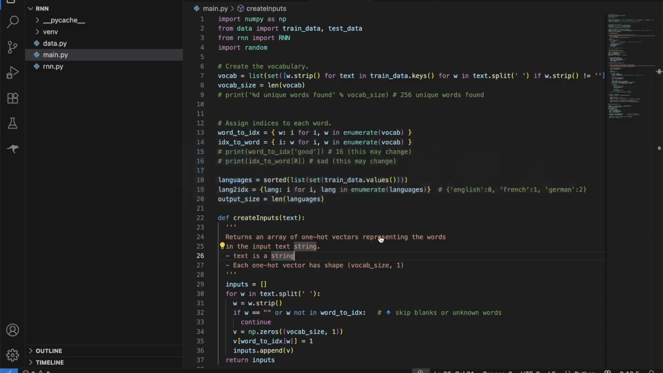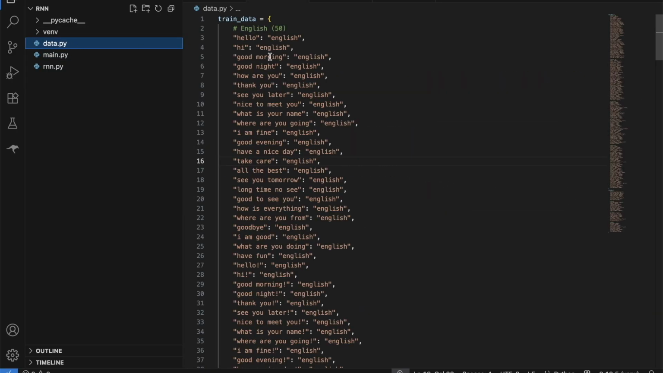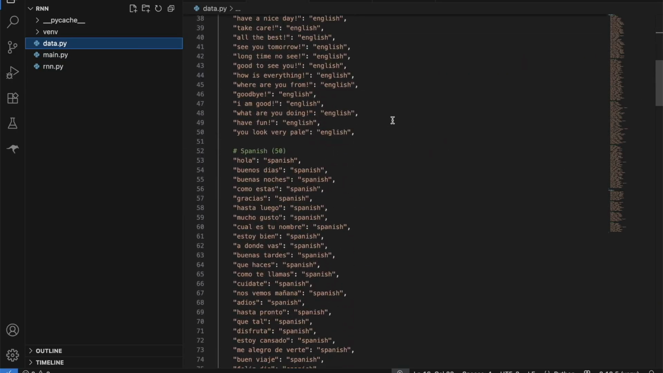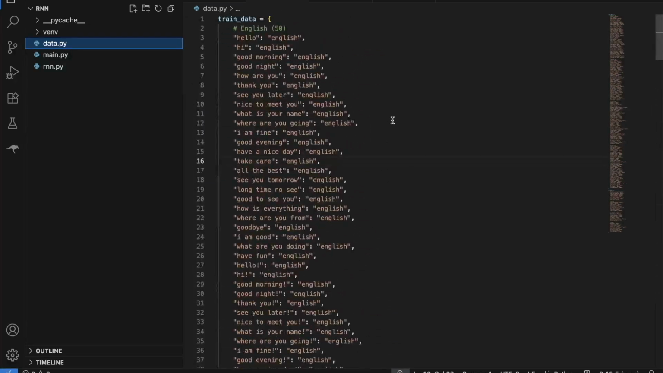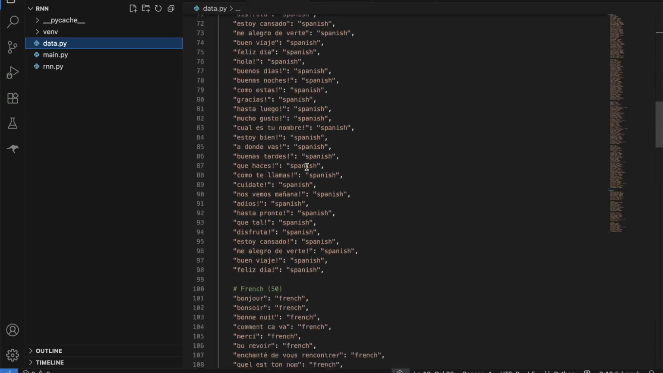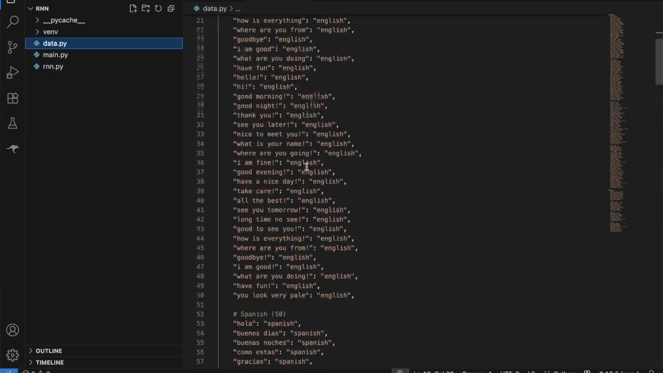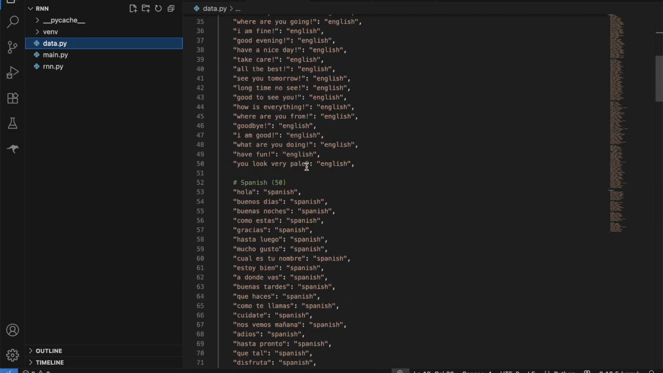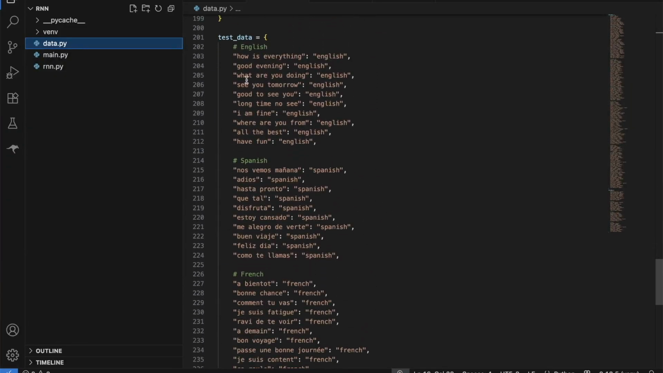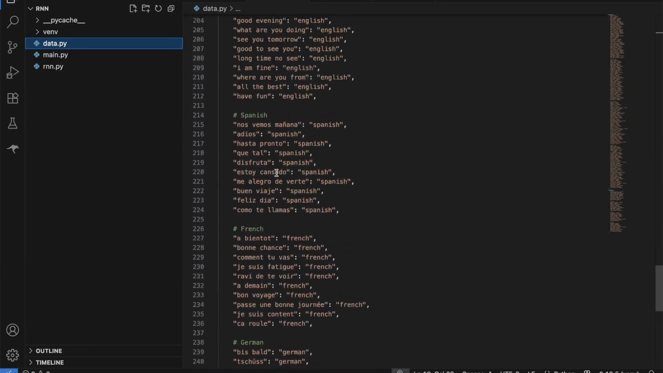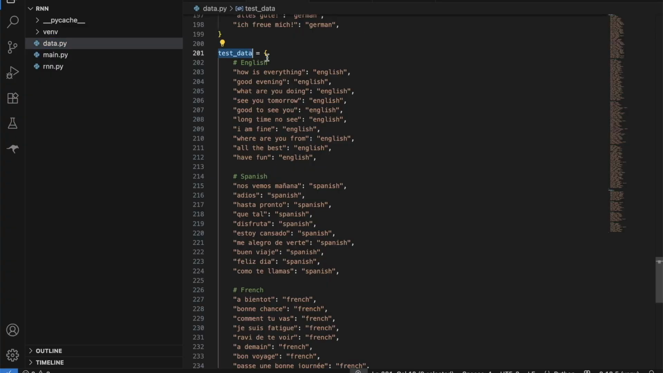I will go to Visual Studio Code and data. So this is the training data I have generated using ChatGPT, where I have 50 sentences for each language. 50 belong to English, German, French, and Spanish. So this is my training data and this is our test data. After training our model, we will use this test data to test how it is performing.